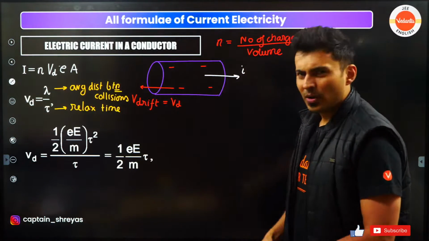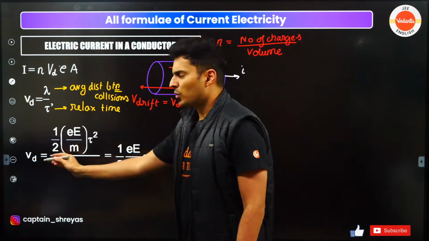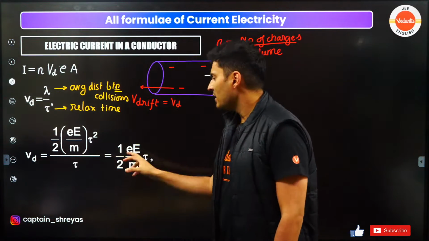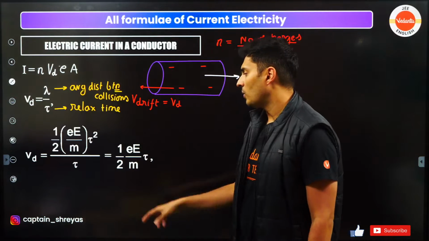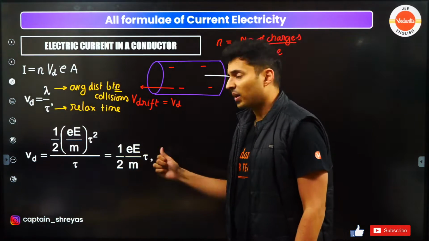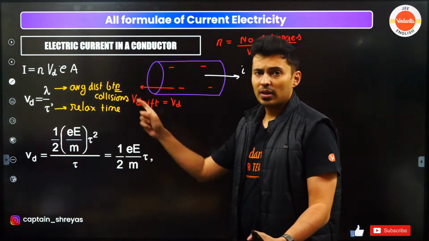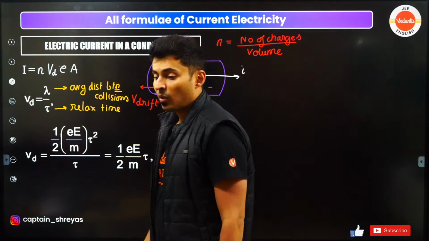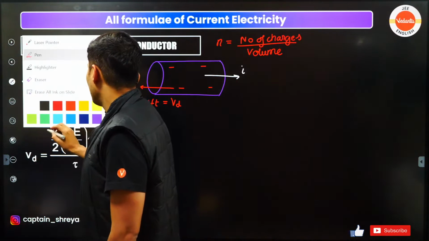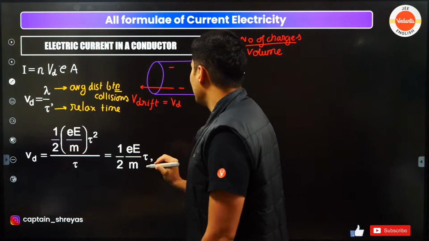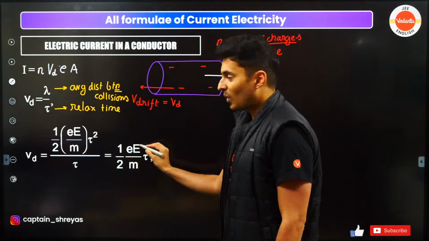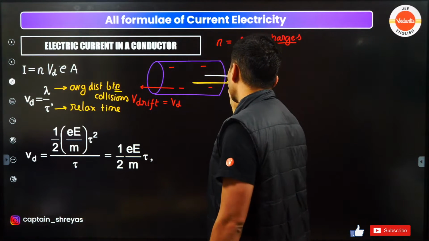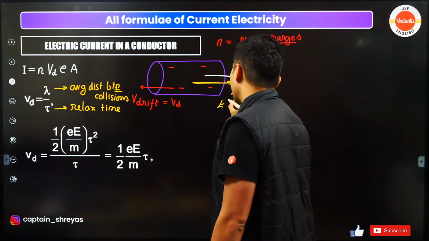And then you can also have the other formulas. Generally, the questions on this are very rare, but I'm giving this to you in case they ask you. Vd is equal to e E by m into tau. What is e? Charge of the electron. What is m? Mass of the electron. What is tau? Relaxation time. What is capital E, guys? Come on, put it up in the chat box. This E stands for nothing but the electric field.